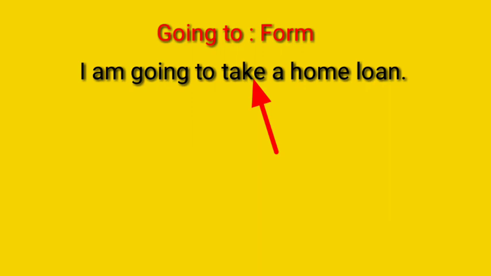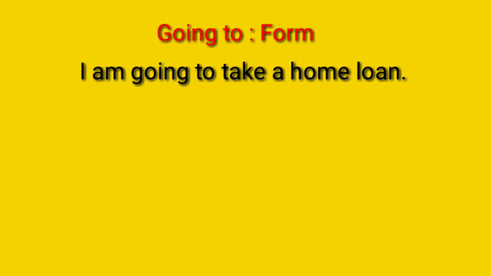After using going to, means to, only use the root form, first form of the verb. Okay. We can change one going to sentence, means a positive sentence, into interrogative by using the auxiliary verb in front of the subject.